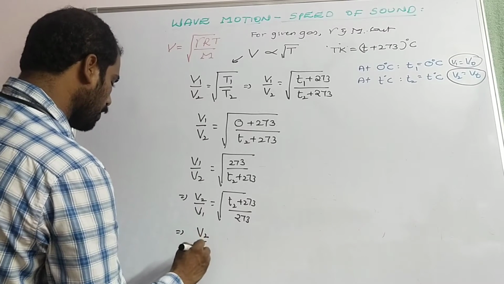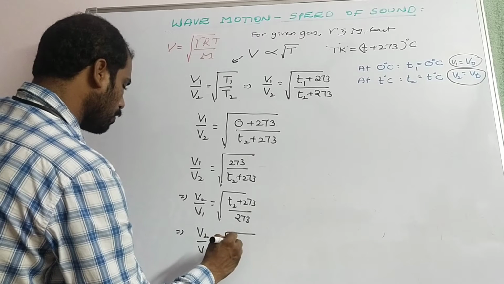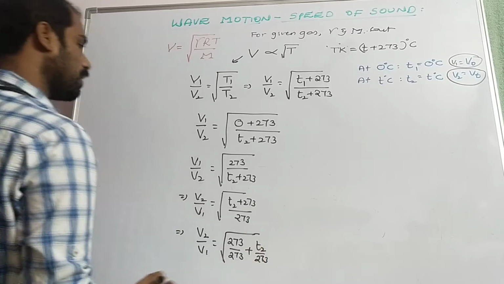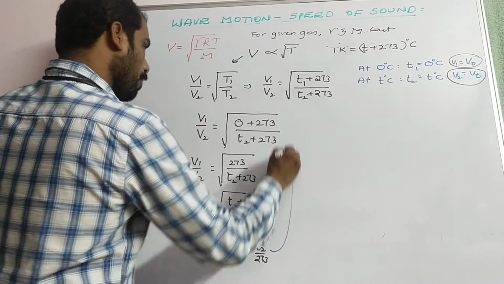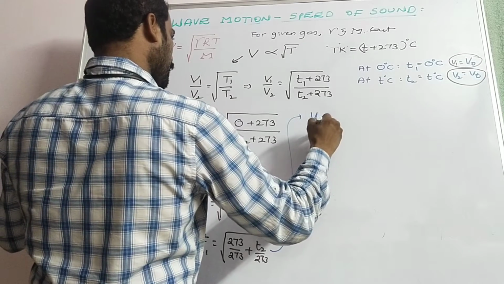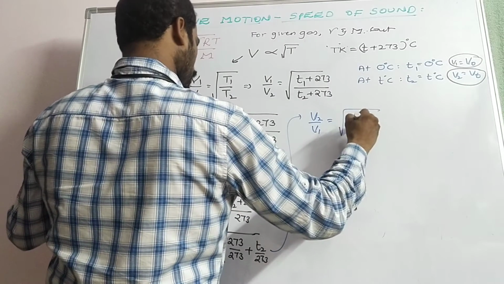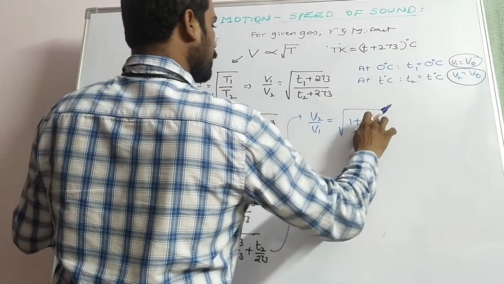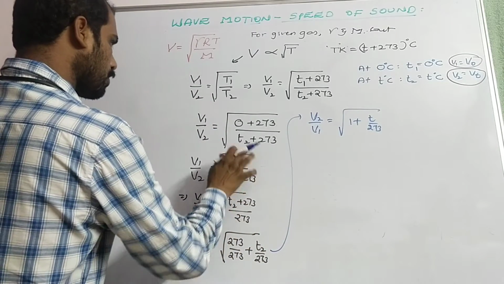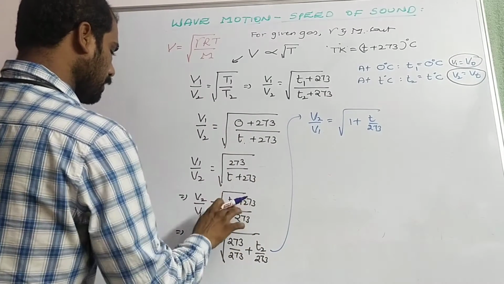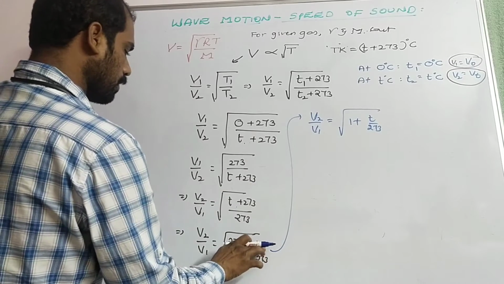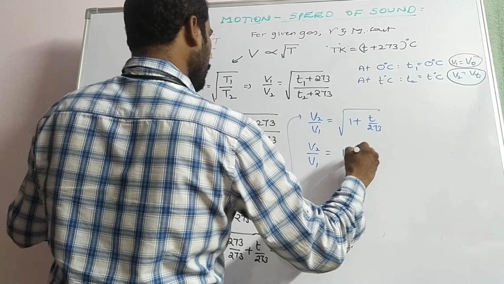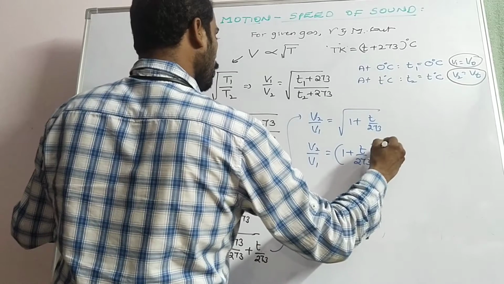That implies V2 by V1 is equal to root of 273 by 273 plus T2 by 273. Now it can be written as V2 by V1 is equal to root of 1 plus T2 by 273, or simply say t. Let us consider it as t. Now V2 by V1 is equal to (1 plus t by 273) whole power 1 by 2.